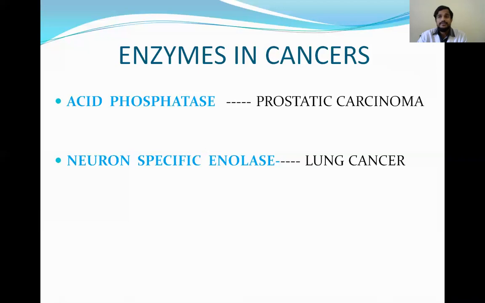Not only these enzymes, the other biochemical parameters and other radiological investigations are also necessary. But these are important markers for the diagnosis of these particular cancers. In prostatic cancer, acid phosphatase is necessary, and in lung cancer, neuron-specific enolase is necessary.